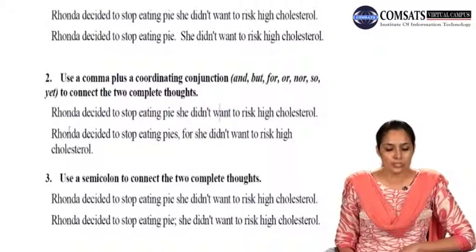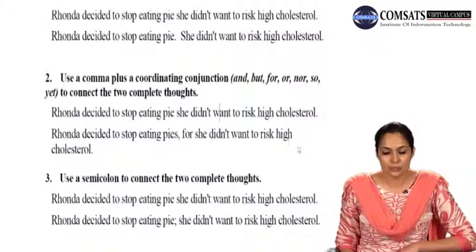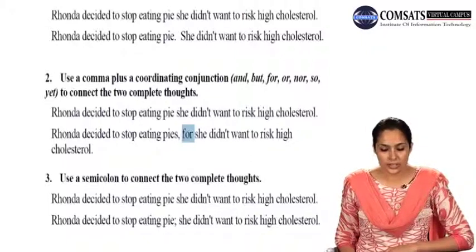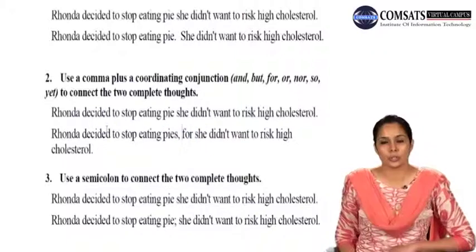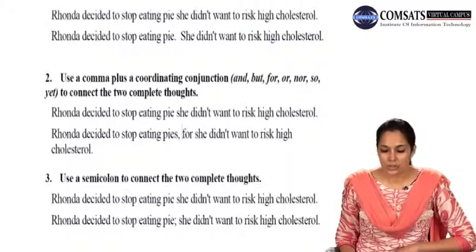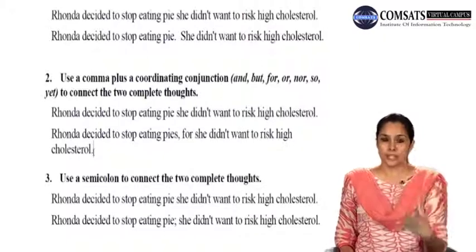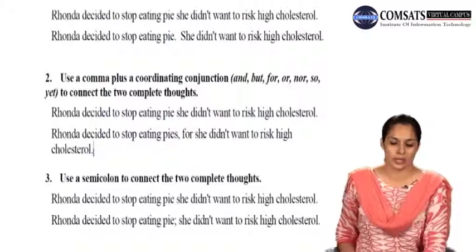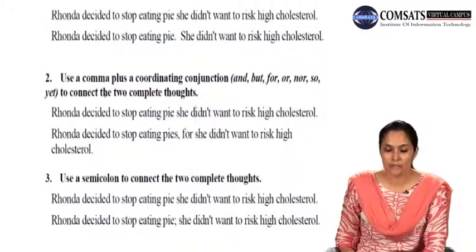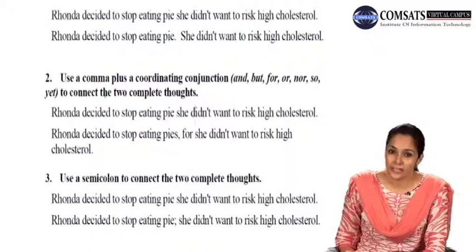Rhonda decided to stop eating pies, for she didn't want to risk high cholesterol. For is the coordinating conjunction that is connecting your first thought with the second one, and whenever you use a coordinating conjunction you always put a comma before that. So this is not a comma splice, and you have a sentence that does not contain any run-on error, although it did in the beginning. So by using a coordinating conjunction you can connect a run-on.